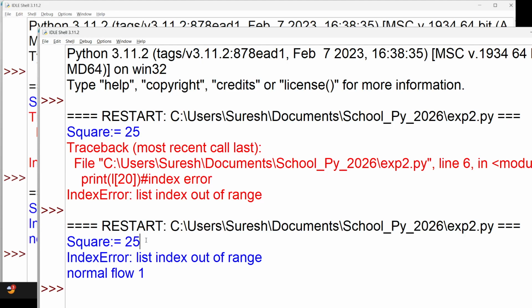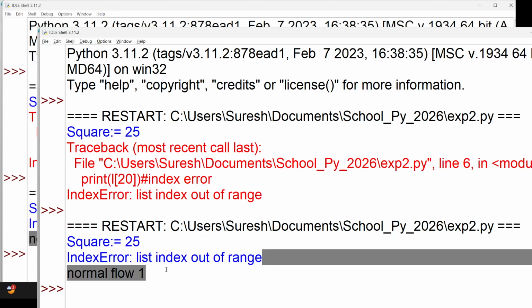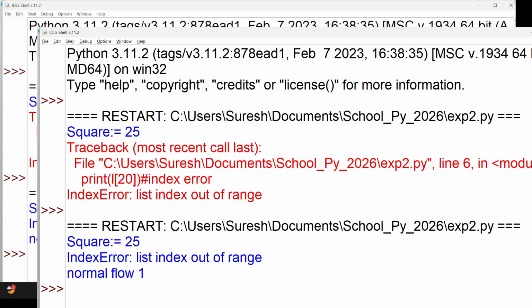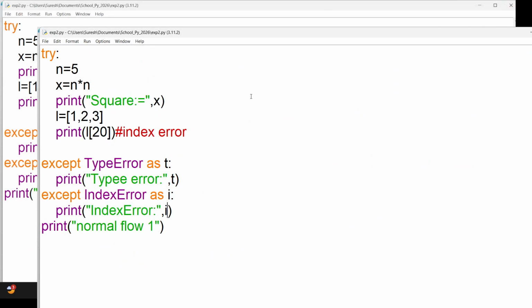See, the first one properly gets executed, and the second time you got the error, that is index out of range, and the normal flow continues. So this is also one of the provisions: with the help of a single try you can handle multiple catches. If you want to specify which kind of error you want to know, at that time you can use multiple excepts. This is one solution, right? But it will work in a sequential manner.